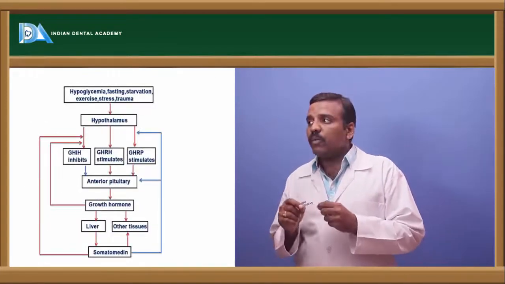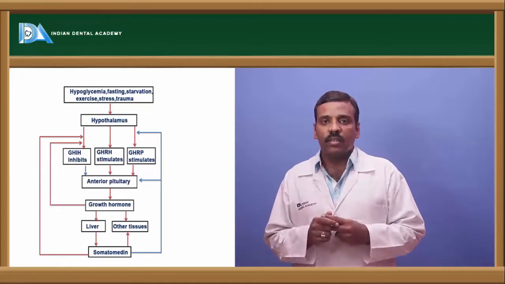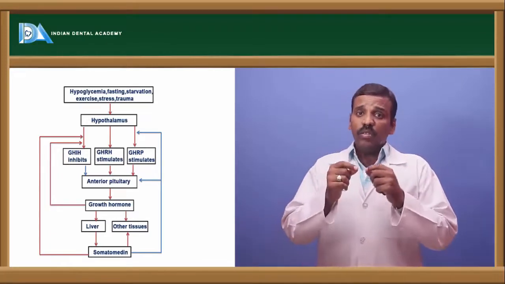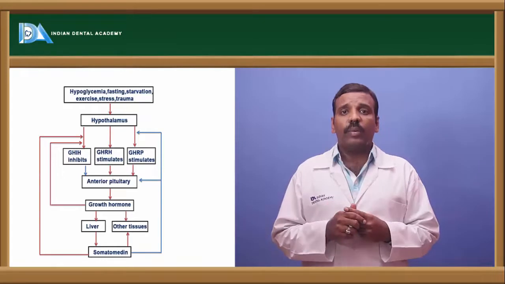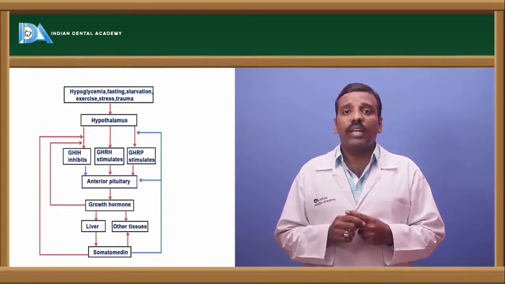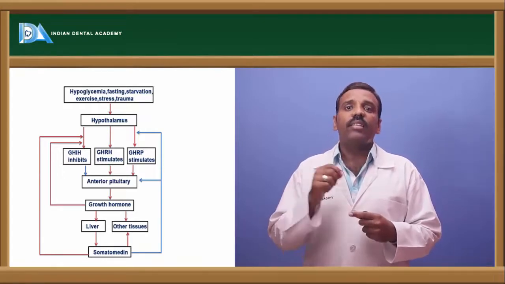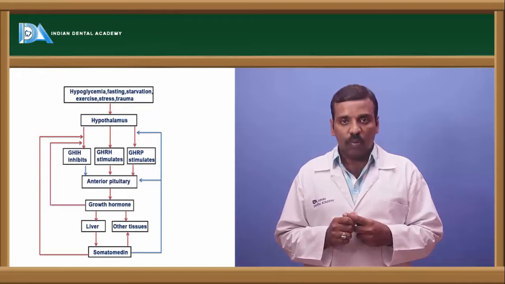See here, the hypothalamus releases growth hormone releasing hormone. Immediately the anterior pituitary gets activated, and then there is a secretion of the growth hormone.